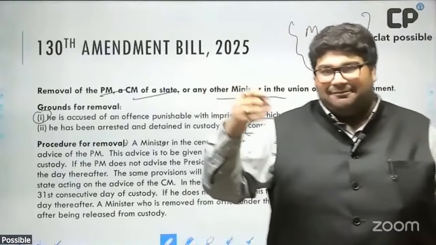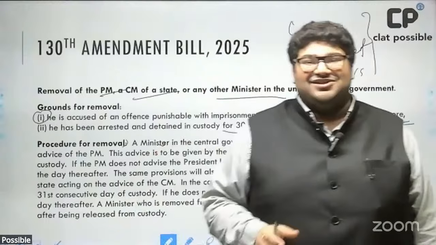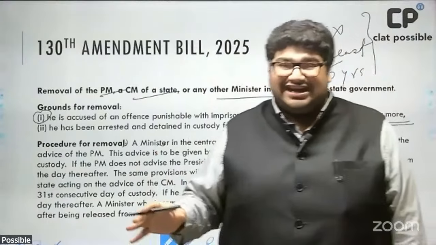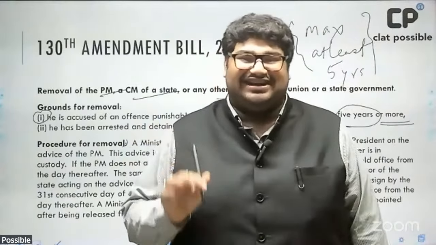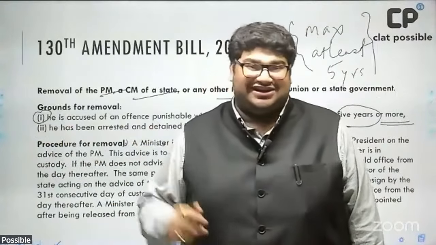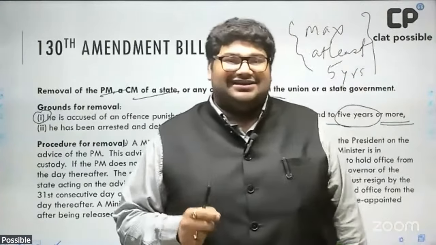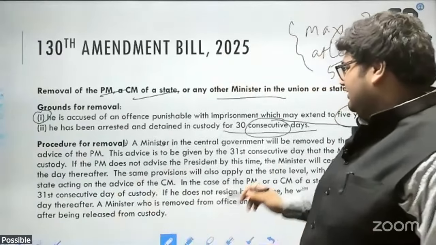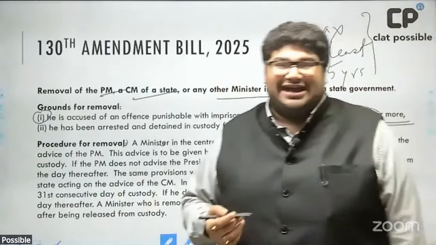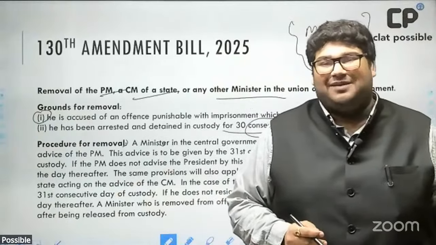The same thing happens at the state level between CM, governor, and minister. So if a minister of a state government is arrested and detained in custody for a serious offense for a consecutive period of 30 days, then the CM must recommend to the governor that they be removed by the 31st consecutive day. However, if this advice is not received, then the minister stands removed automatically.